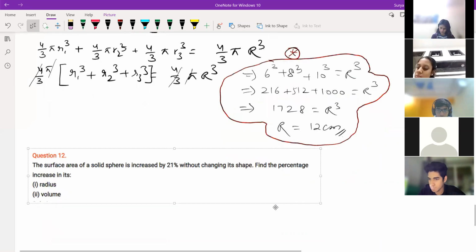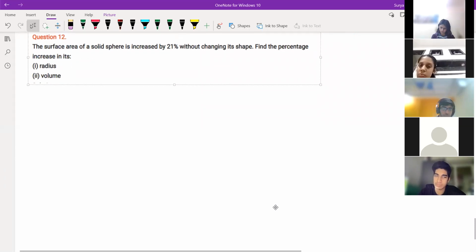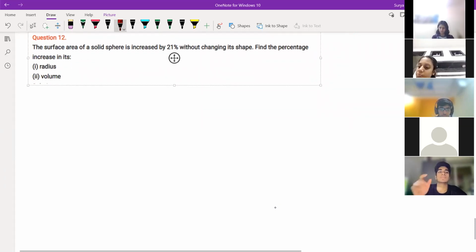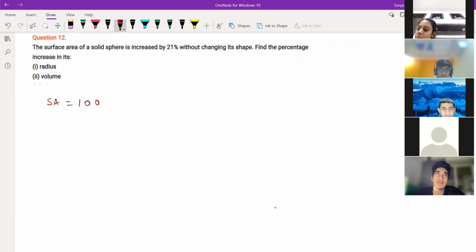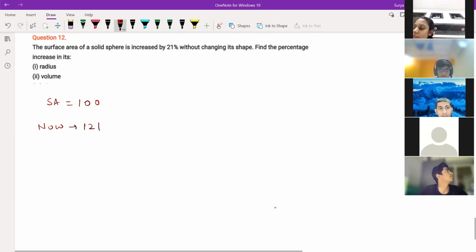So the surface area of the solid sphere is increased by 21%. Suppose the surface area before was 100. Now the surface area of the solid sphere is increased and becomes 121. So the percentage increase in its radius, here we can't do it like this, right?